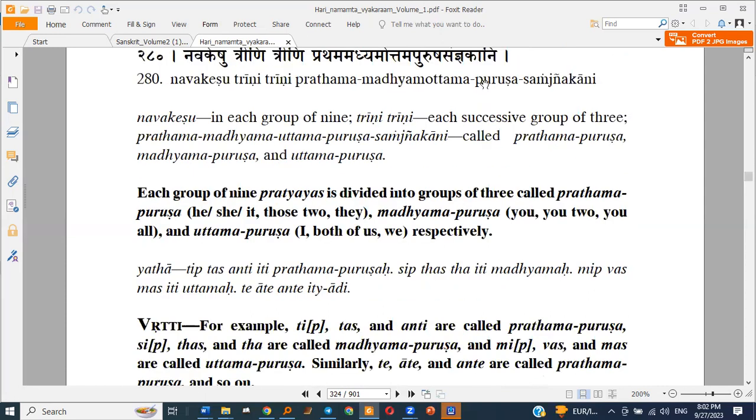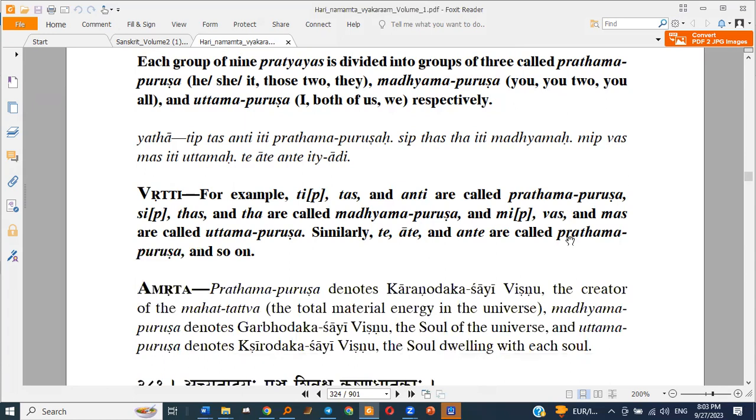This is the same chart which we showed earlier: 9 boxes, where the first row is the Prathama Purusha, the second row is the Madhyama Purusha, and the third row is the Uttama Purusha. The pratyayas are aligned in this format throughout this chapter.